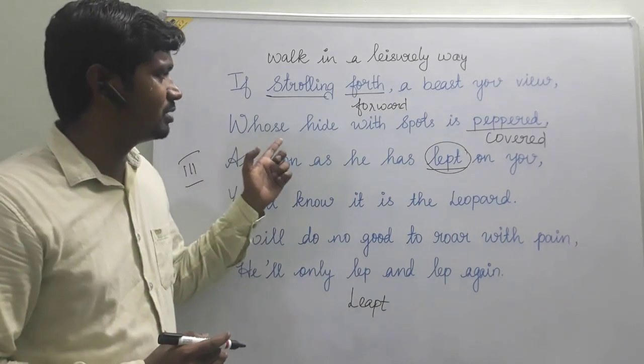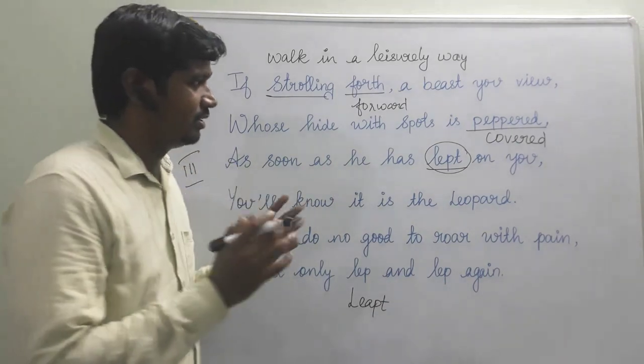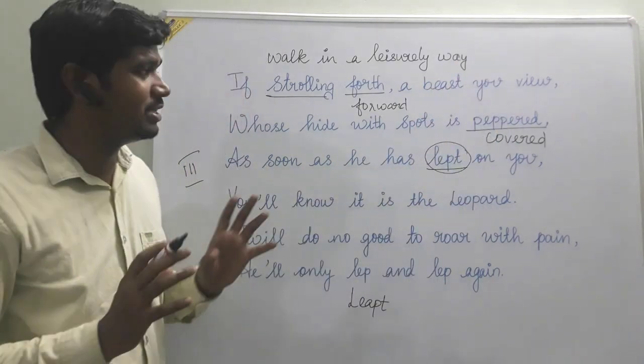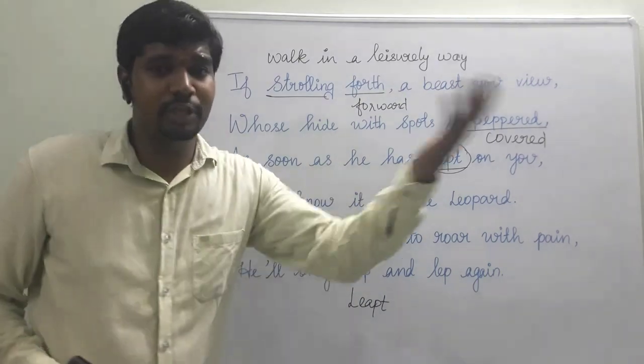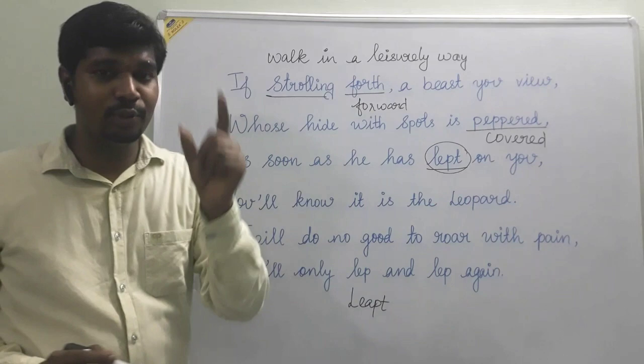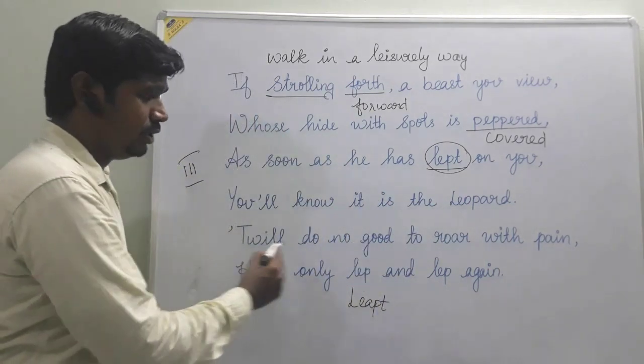And how was the beast? It is like hiding himself under maybe the skin which has spots on it. As soon as he has leapt on you, jumped on you, then you will come to know it is the leopard.